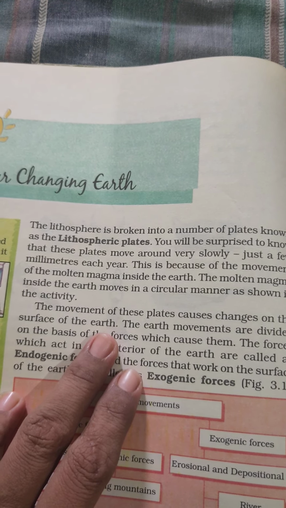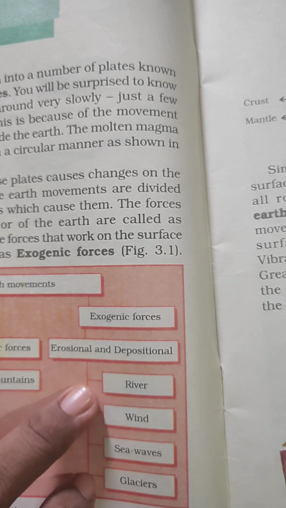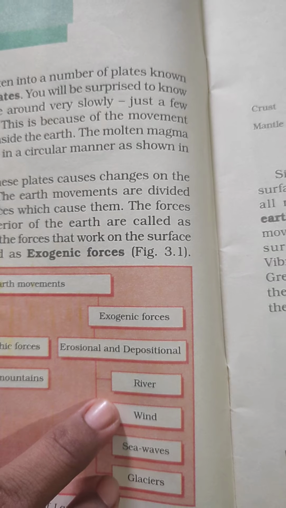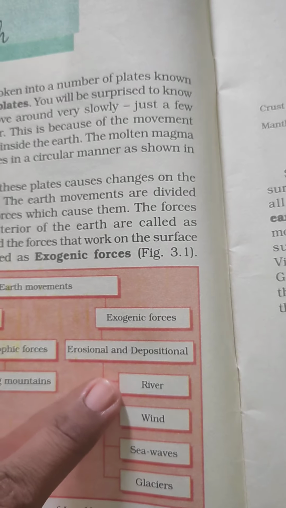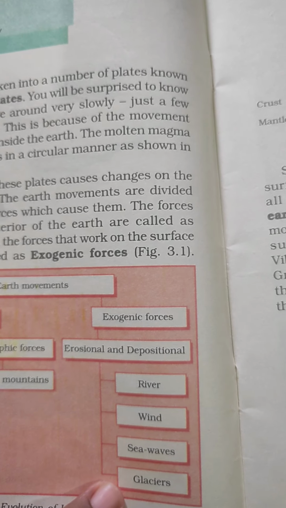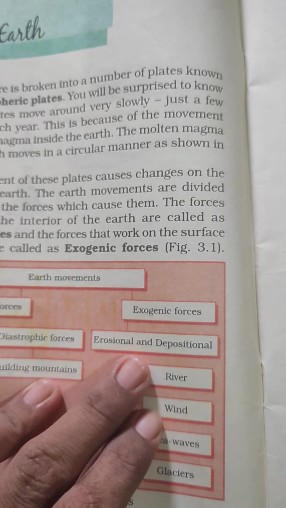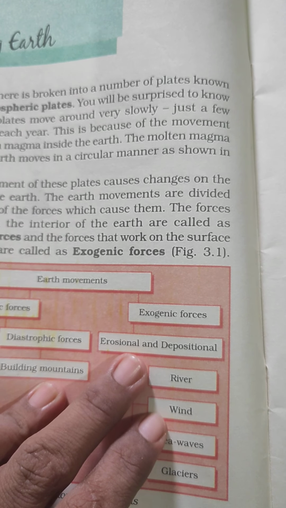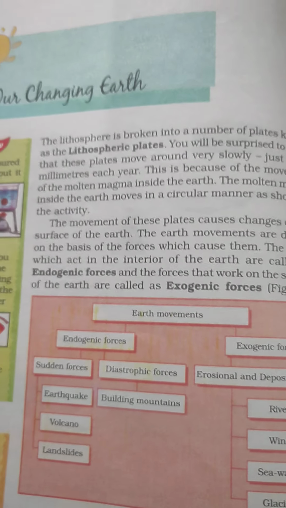The mountain building process we will discuss later. Now here are exogenic forces. Exogenic forces are erosion and deposition. And how do they take place? They take place by moving river, wind, sea waves, and glaciers. These are agents of denudation, which cause erosion and deposition. And these erosion and deposition are exogenic processes.